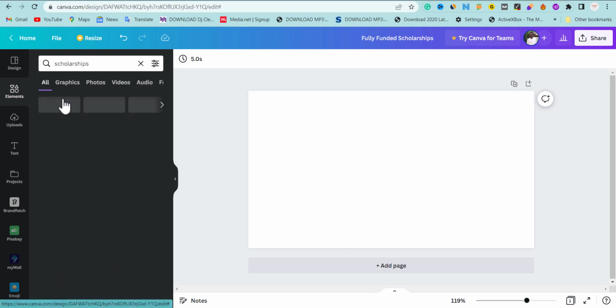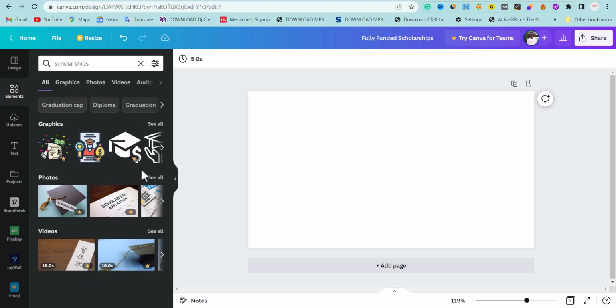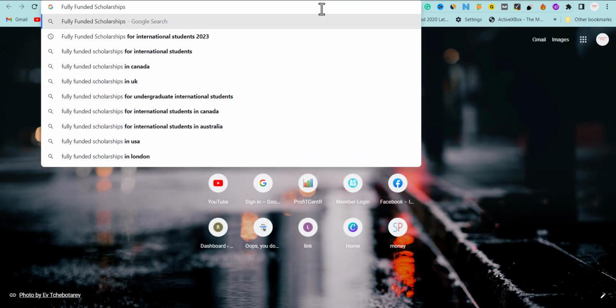Okay, you can download it from Google. Anything related to scholarship, you can just get it from Google. I think there's no free image here because I'm not using one, so I'm going to get it and browse it on Google.